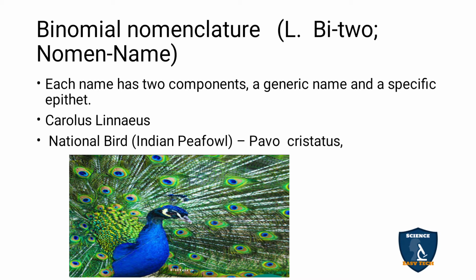Having two names for an organism on a scientific basis is called binomial nomenclature. One is the generic name, another one is the specific epithet. Epithet is nothing but the name. This was used and popularized by Carolus Linnaeus.